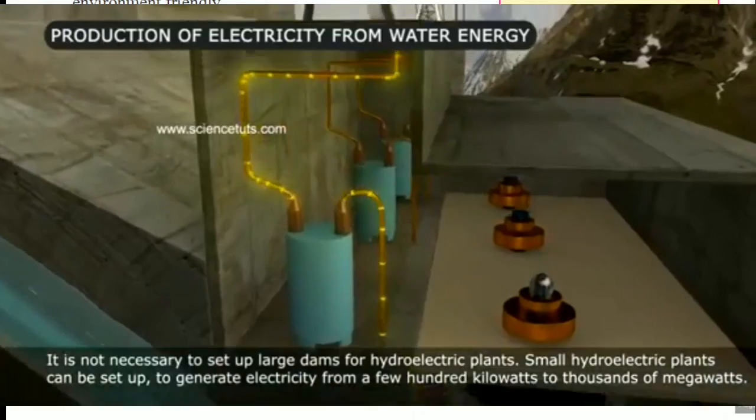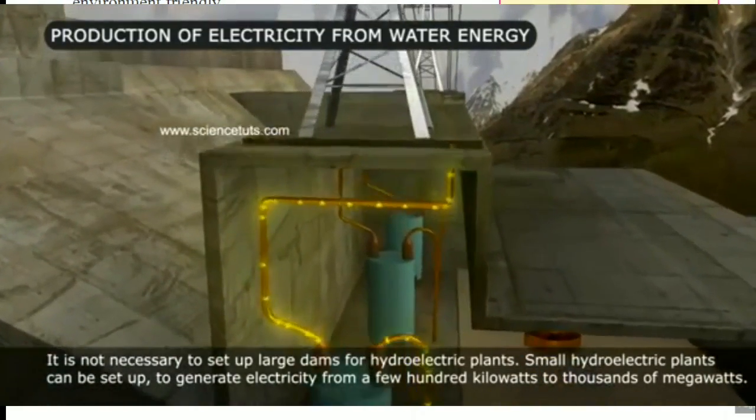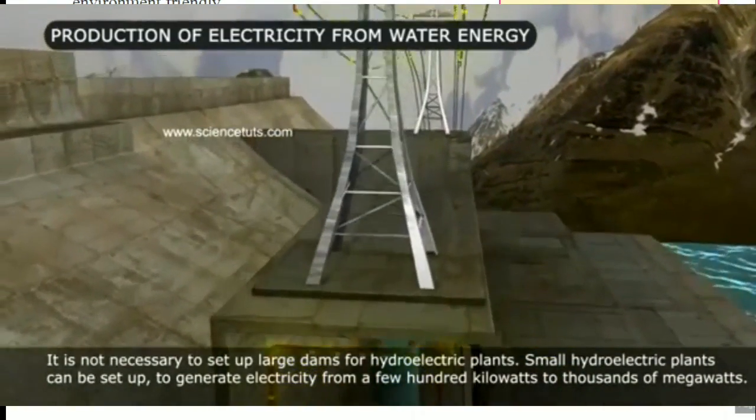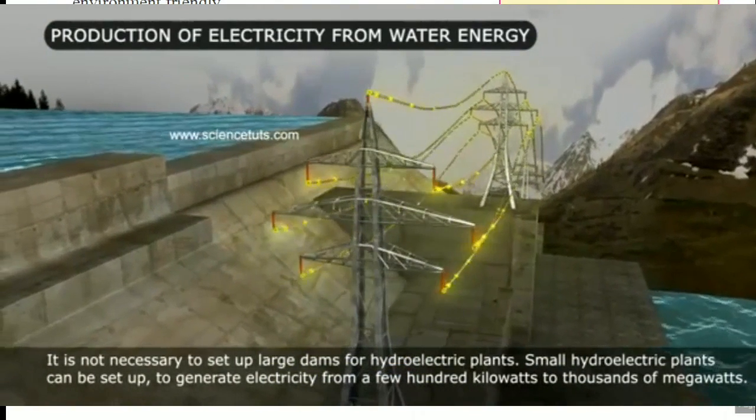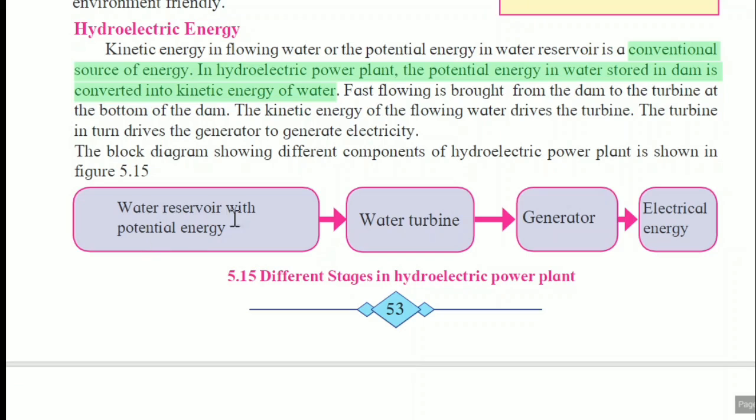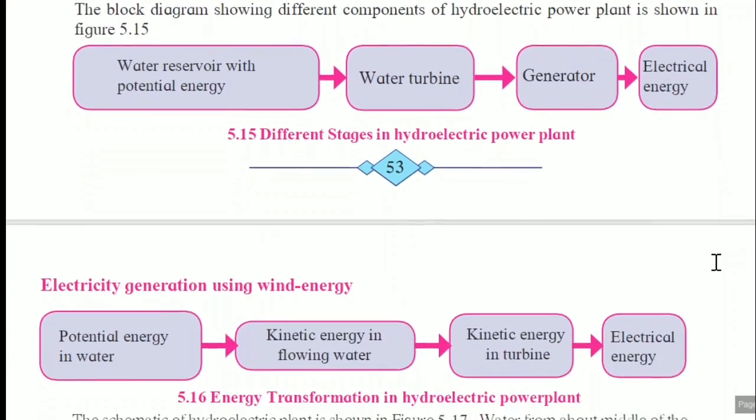So this is the flow chart, 5.15, the stages in a hydroelectric power plant. Water reservoir with potential energy, because it is stagnant, therefore we can say potential energy is there. That potential energy we convert into kinetic energy by flowing that water forcefully from the dam to the turbine. So that water falls on the turbine, the turbine rotates, the generator starts and electrical energy is produced.